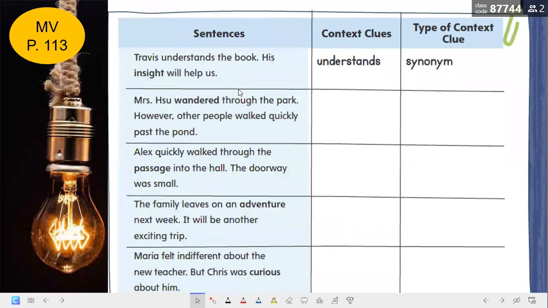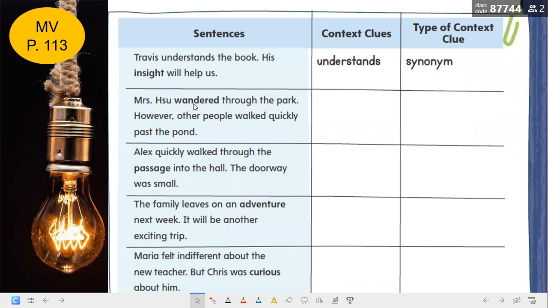Now let's take the first one here, and I will send you the answer key later. Mrs. Sue wandered through the park. However, other people walked quickly past the pond. So what is the context clue here?